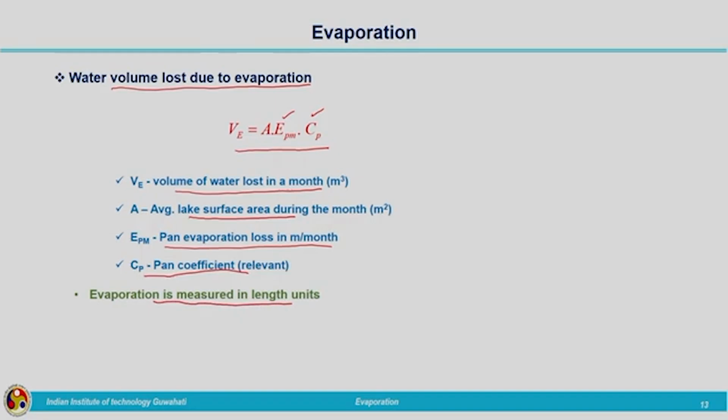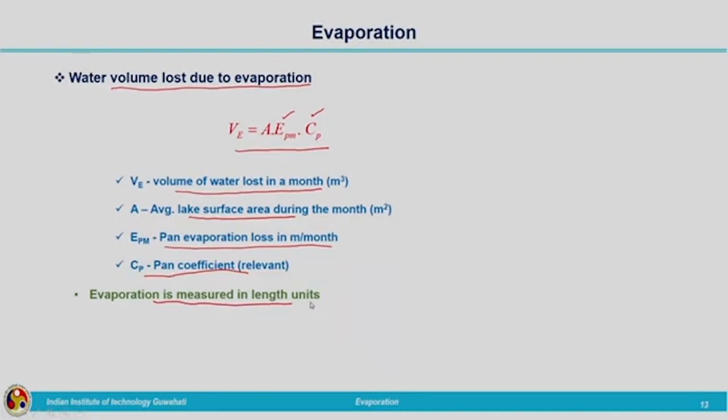When we were talking about rainfall intensity, it was in length per time. When we were talking about rainfall depth, it was in length units. In a similar way, evaporation will be represented in depth units, that is, length units, or when we talk about evaporation rate, we will express it in terms of depth per time, that is, length per time units.